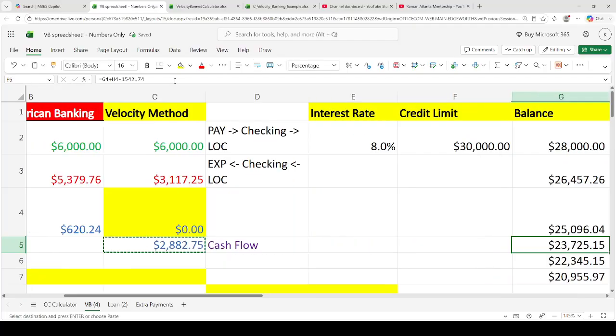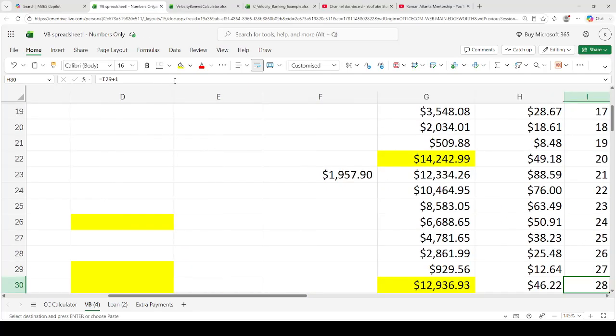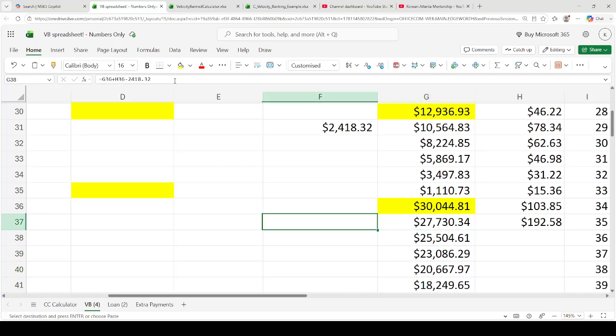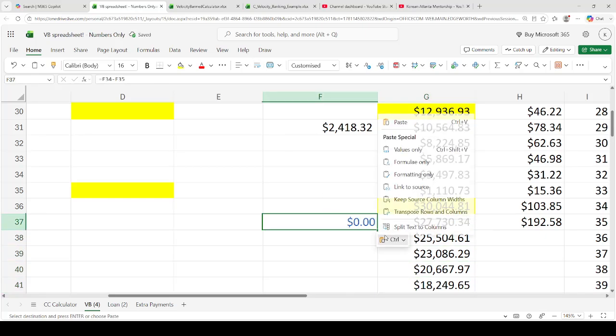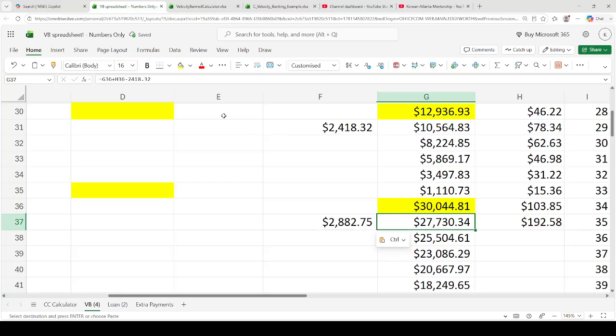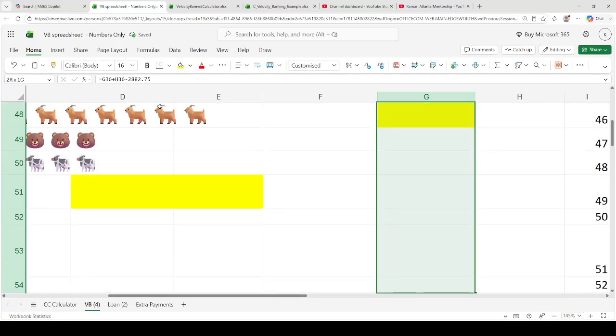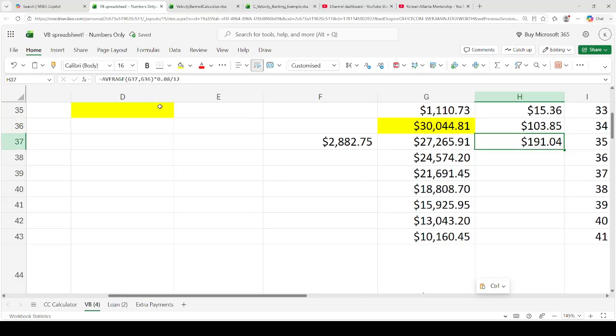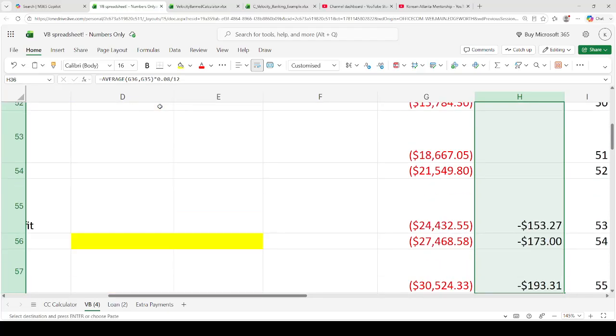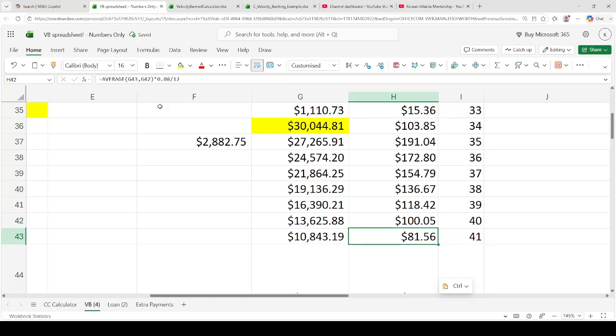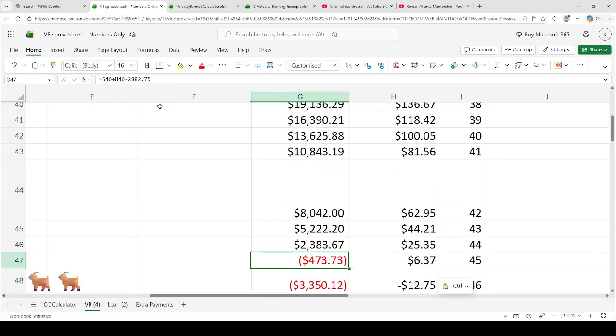And then $2,822 is our cash flow. And I'm going to go ahead and copy and paste. And then this is going to be plus 2882.75. All right, so now this is going to be 45 months till the student loan is paid off.